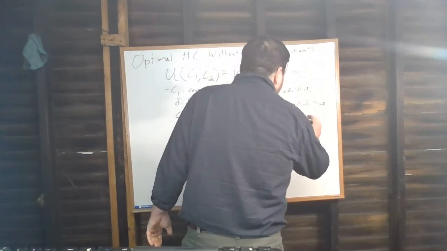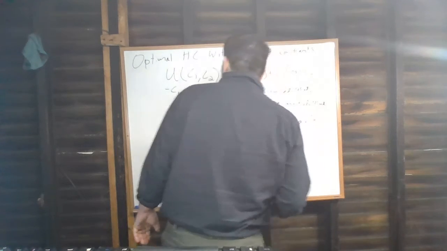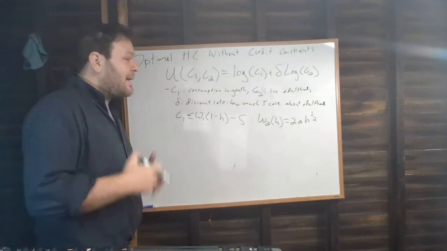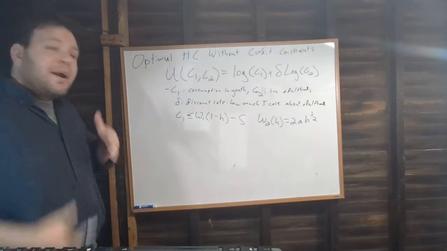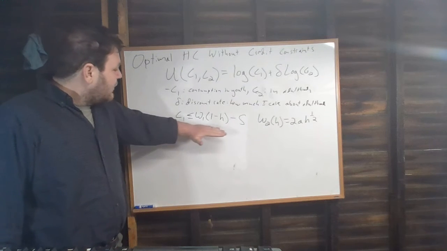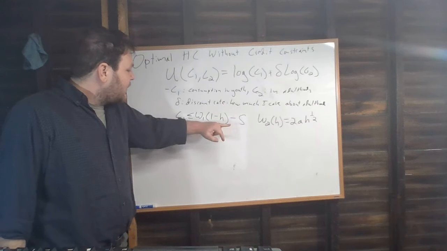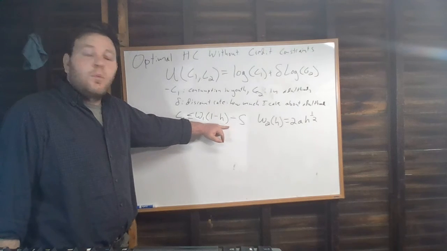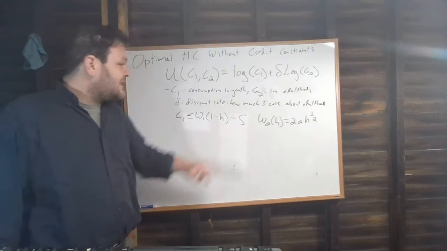2 times A times H to the 1/2, where A is something like my ability, right? So what I'm saying here is my earnings in period one, my wage in period one times the amount of time I spend working in period one, minus my savings.